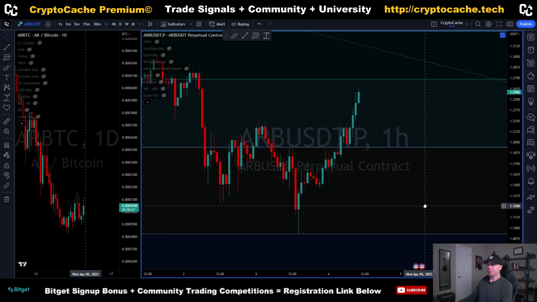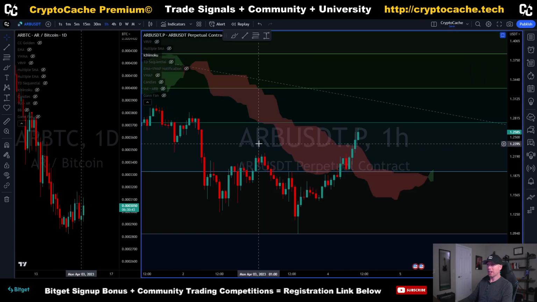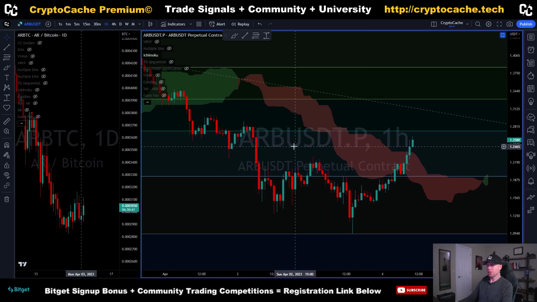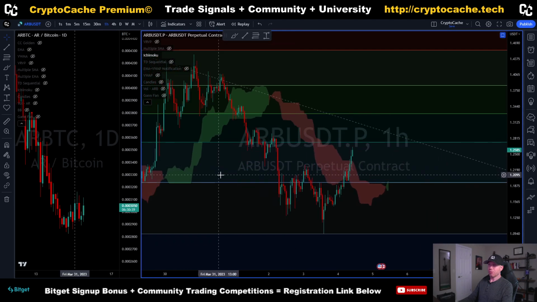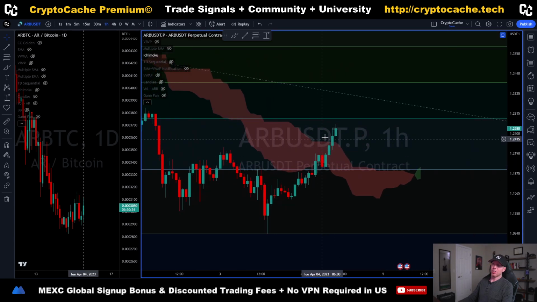We take a look at the hourly, see if the cloud can tell us anything. We should have enough data for that. We can see we're back up above the cloud. We have somewhat of a confirmation here at this point. We don't have enough data for our lagging span to kick in because that's a delayed moving average, but it does tell us here we're above the cloud, and that's a very important thing.